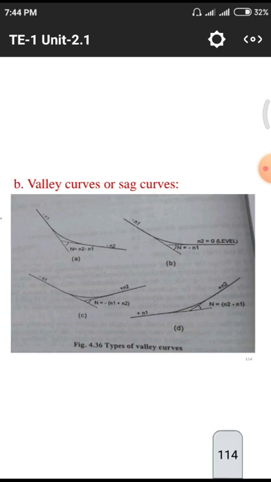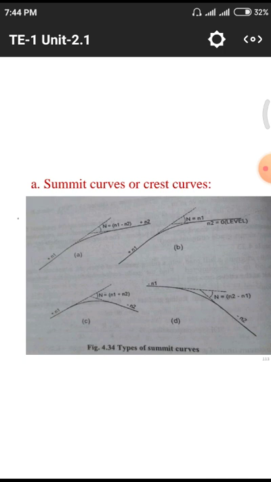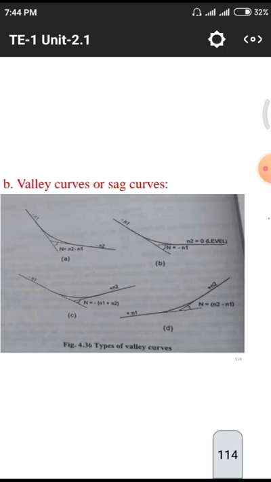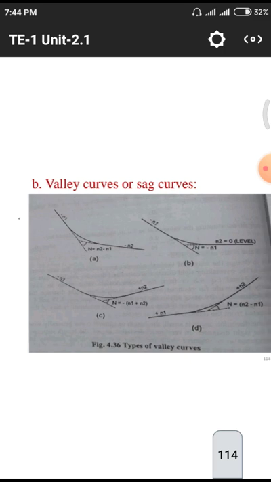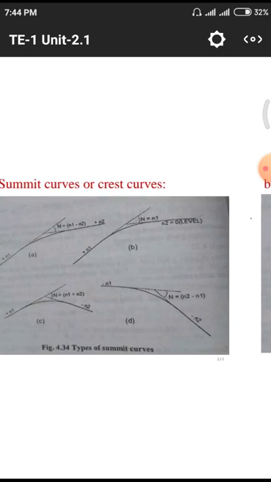In the primary condition, that means in the case of summit curves, we are taking n1 as the first point, n2 as the second point, because we are preferring the summit curve. The primary location is the first gradient. That means we are having the first line as the major line, the second line we are taking as the other line. But in case of valley curves, we are taking the second line as the main curve. That means the first line as the sub line, so the formulas are different for n1 and n2. While we are taking n1 minus n2 in the first point, we are taking n2 minus n1. We need to take those two into consideration, depending upon valley curve and summit curve.